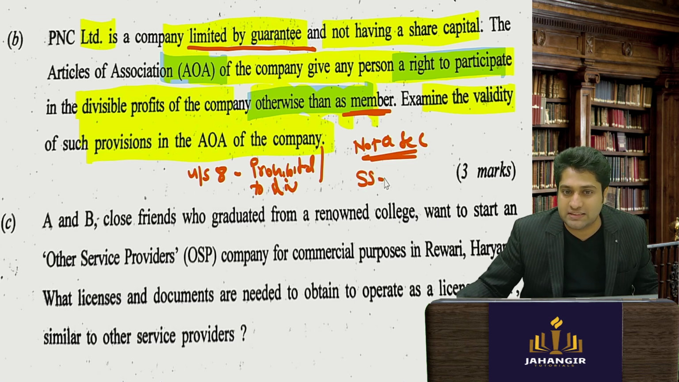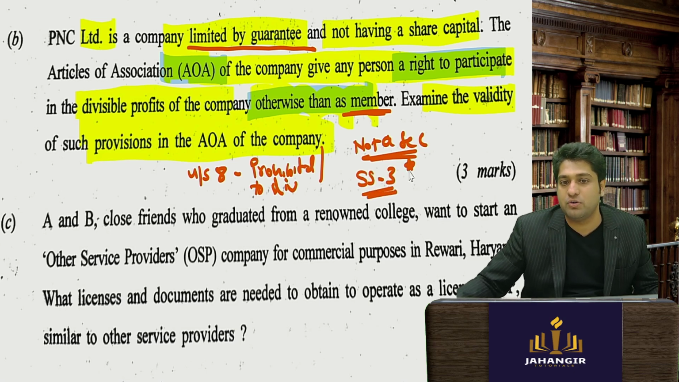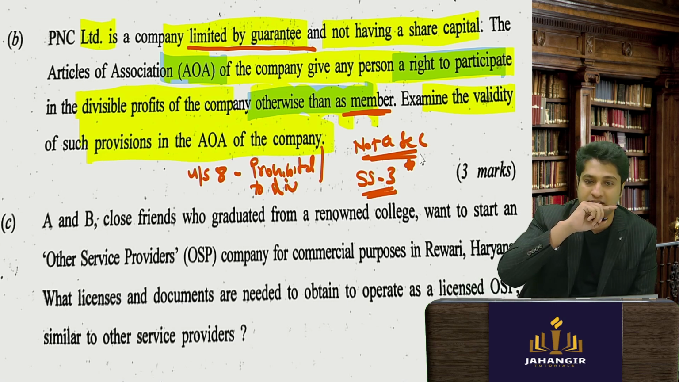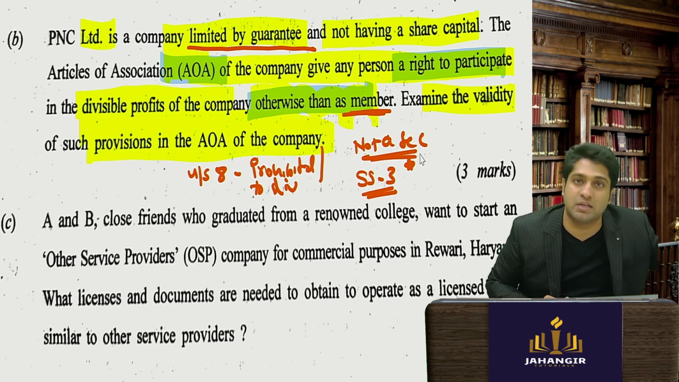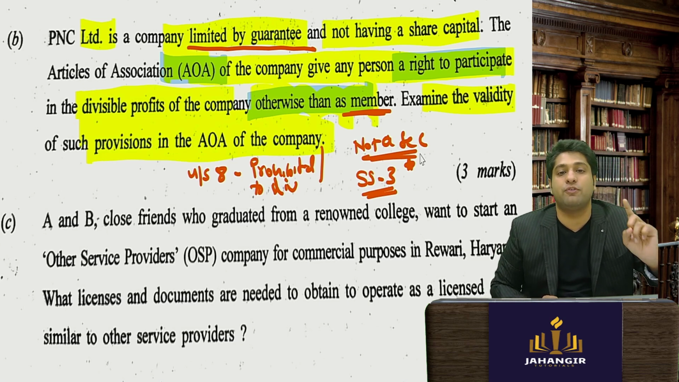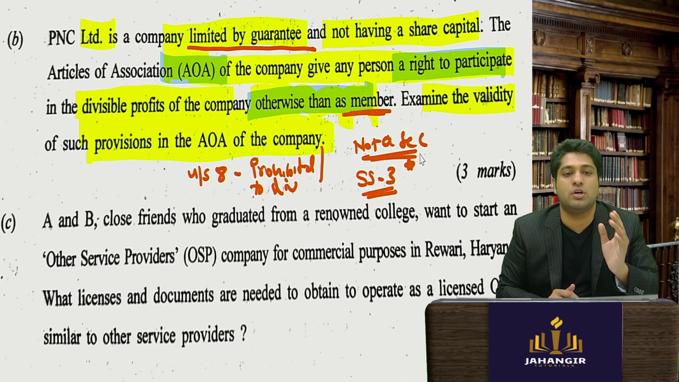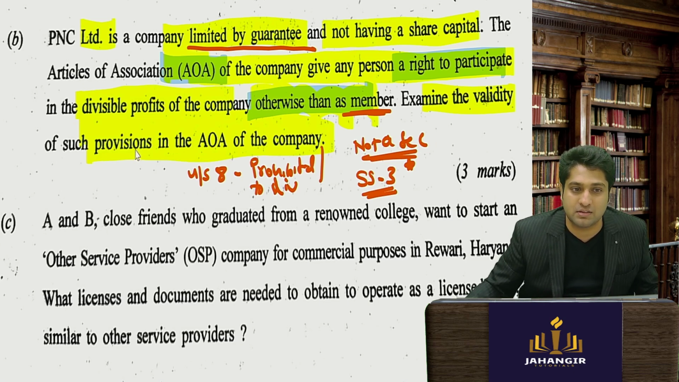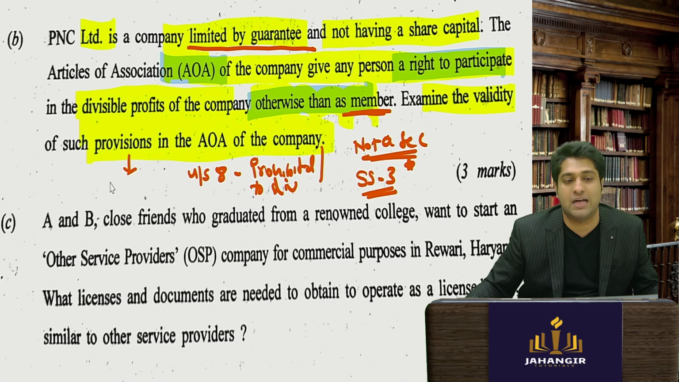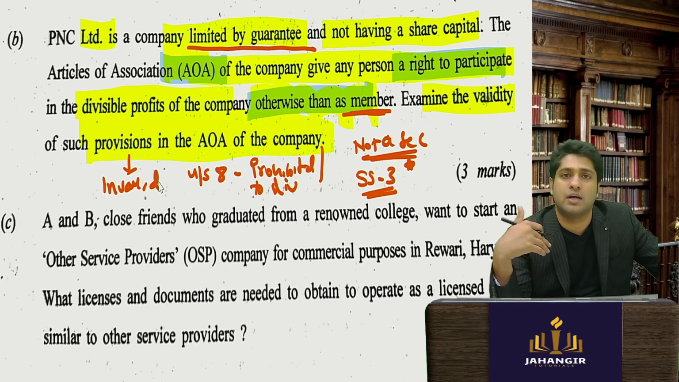Your SS3 also, when you go to your SS3 secretarial standards, it says that they define the word dividend means dividend distributed to members. So therefore all the provisions in company law talk that it should be given only to members. So examine the provisions of this. Answer is it would be deemed to be invalid. Normally it is for members.